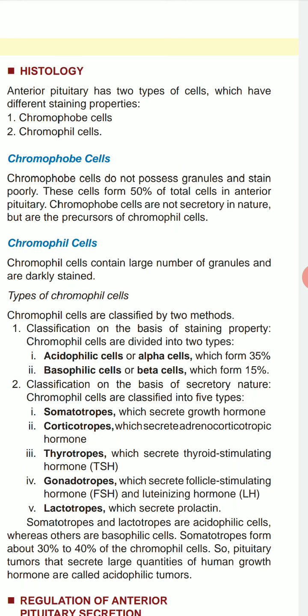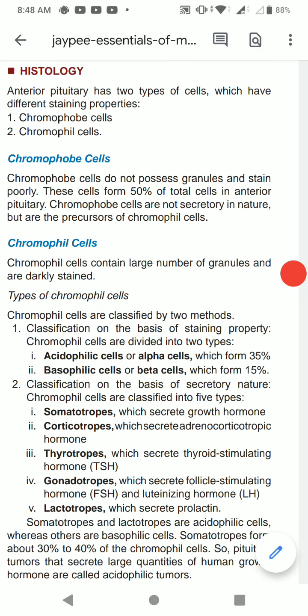Classification on the basis of secretory nature: chromophil cells are classified into 5 types. That is somatotropes, which secrete growth hormone, corticotropes, which secrete adrenocorticotropic hormone, thyrotropes, which secrete thyroid stimulating hormone, gonadotropes, which secrete follicle stimulating hormone, that is FSH, and luteinizing hormone, LH, and lactotropes, which secrete prolactin. These are the histology part of the anterior pituitary.